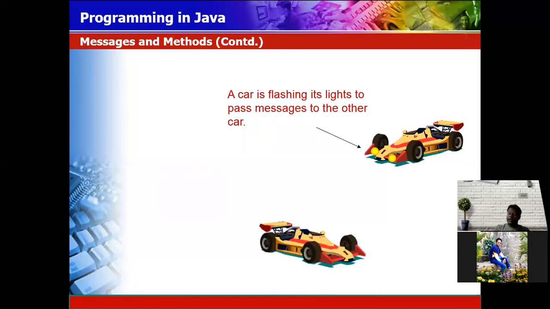Whenever you are riding a bike, and if you want to overtake, you have to give a signal. You have to give a horn, or you have to flash the light.